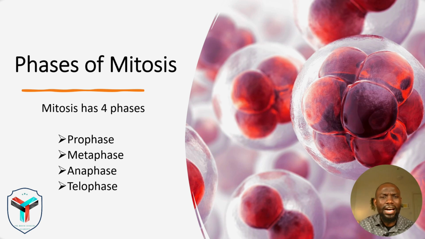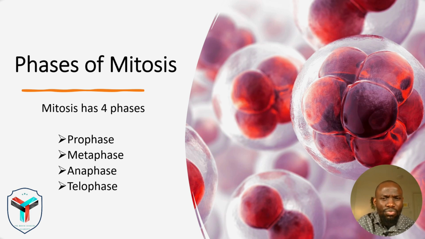Mitosis basically has four distinct phases, which we refer to as the prophase, the metaphase, the anaphase, and the telophase. If you read different literature, you will also see that some of it categorizes them as five phases of mitosis. Why? Because the prophase is often broken down into early prophase and late prophase, which is also known as pro-metaphase. These phases are very cardinal in ensuring that the parent cell goes on to divide and produces the two identical daughter cells.